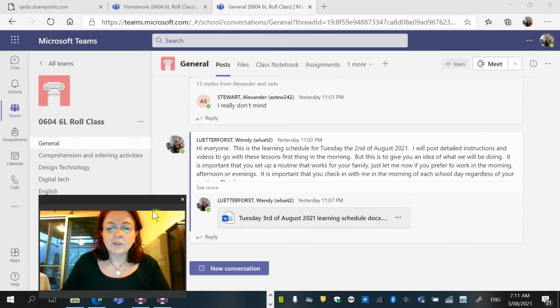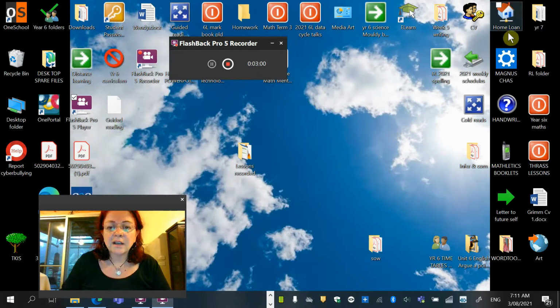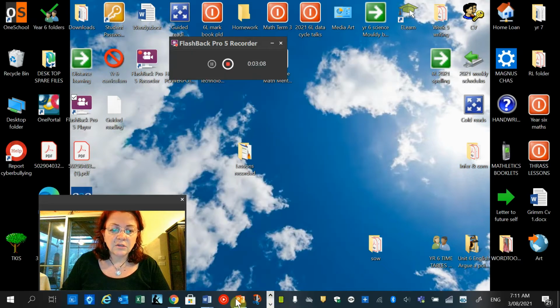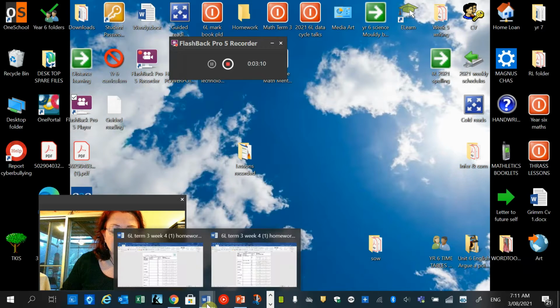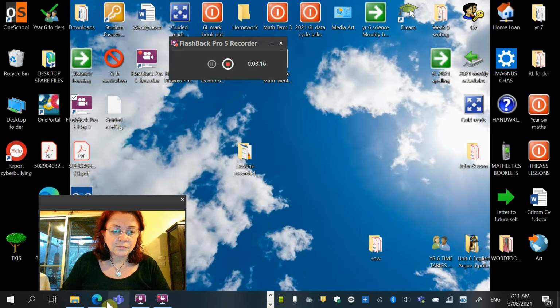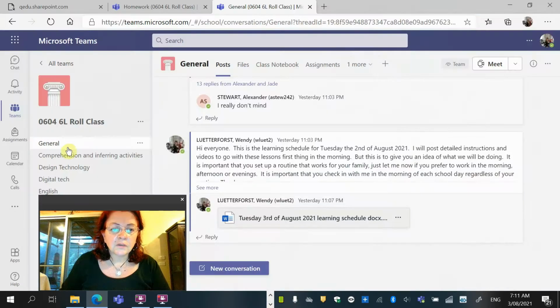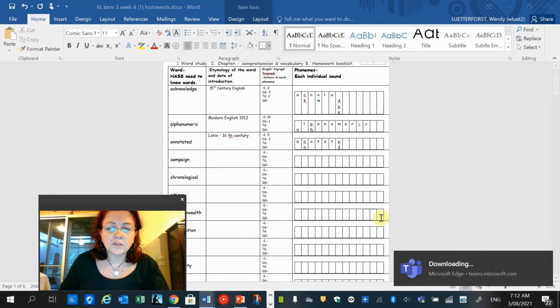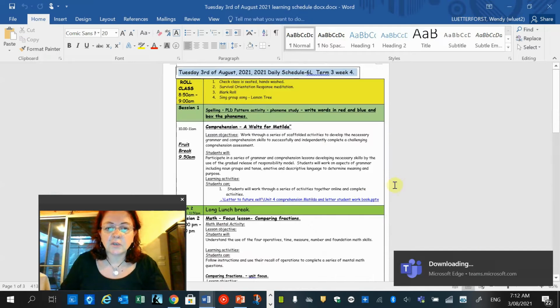Okay, so firstly, to start off, let's have a look at the spelling. Now, I'm not going from Teams and downloading every single time because that is going to take way too long. What we will do first of all is look at the schedule. So on general, quick look at the schedule, and I'll show you how to download this from here. You just click download, and because it's one page, it should come up pretty quickly.